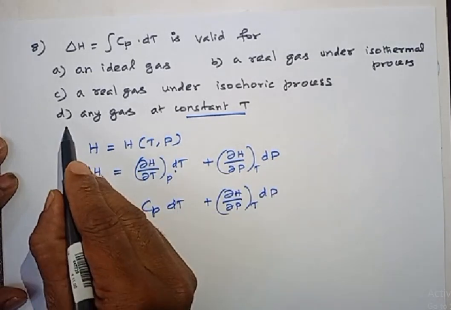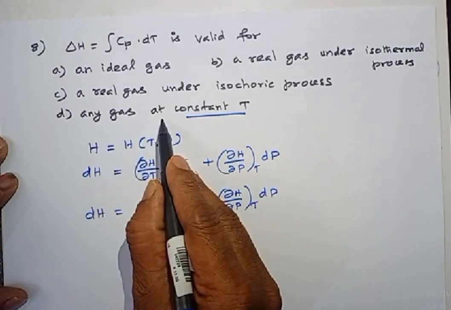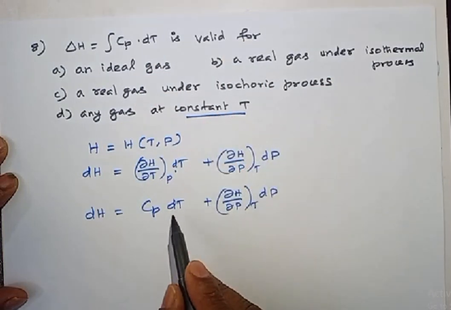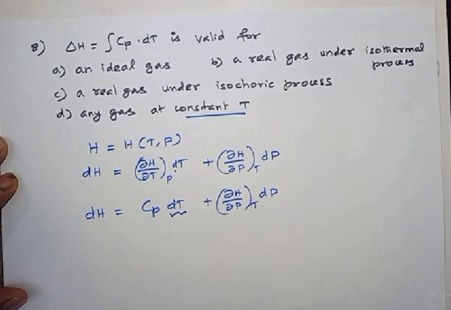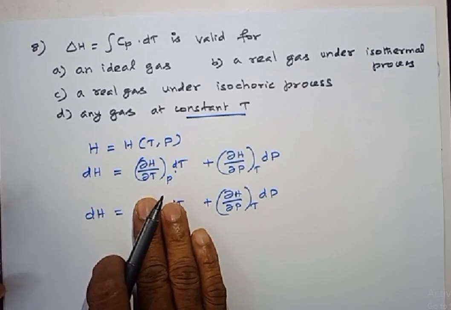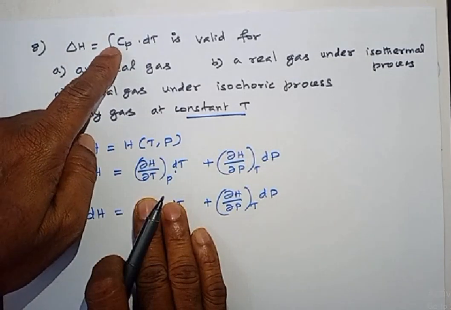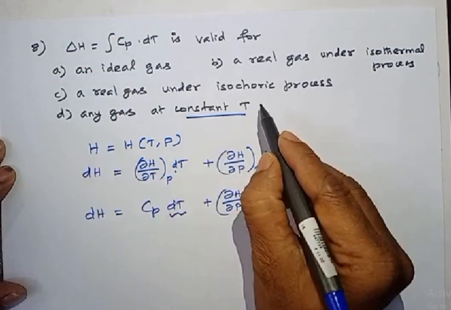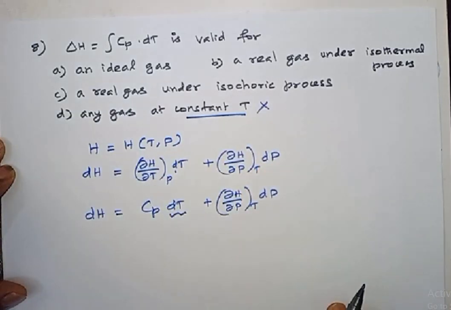Now, see option D, it is valid for any gas at constant temperature. If temperature is constant, dT becomes 0. If dT becomes 0, then Cp dT becomes 0. Then you will never get this value because Cp should be there. Therefore, option D cannot be the correct option.